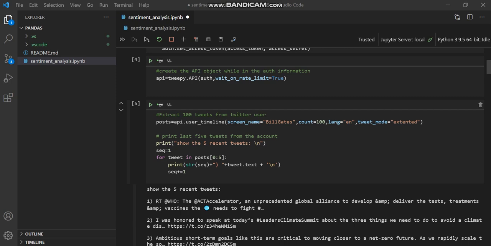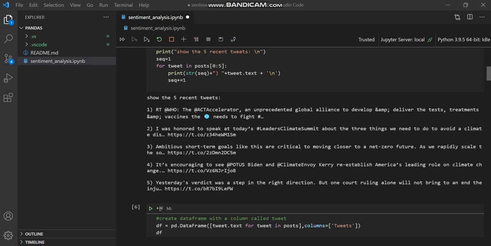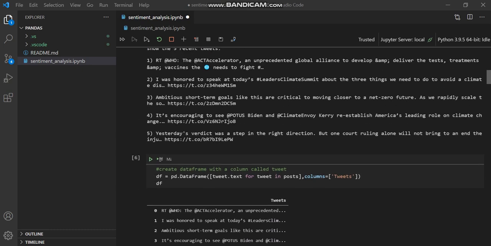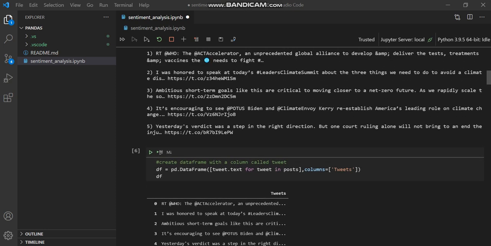And here I use a sequence, basically an index, because I want to print 1, 2, 3, 4 in sequence. After that, I'm entering my first 5 posts in the tweet variable, and here I print the tweet. You can see my output here. This is my pre-processed post, it is my raw data, as you can see here. We'll process it further.